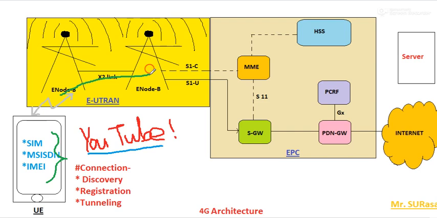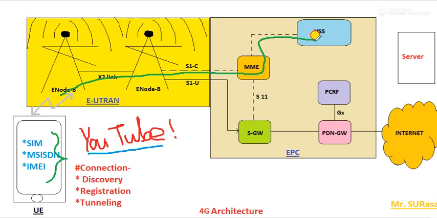Since this is the first time connection request, it's not directly connected to the S1U. First of all, through a temporary link, the information will be delivered through the MME, that is, the mobility management equipment. Then it will be delivered to the HSS to verify the user details,